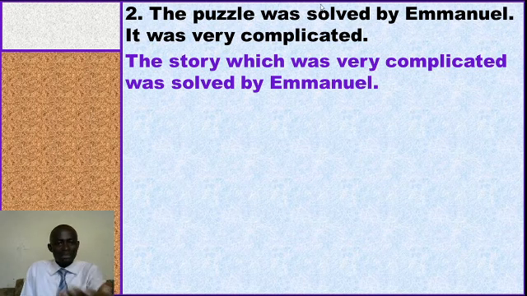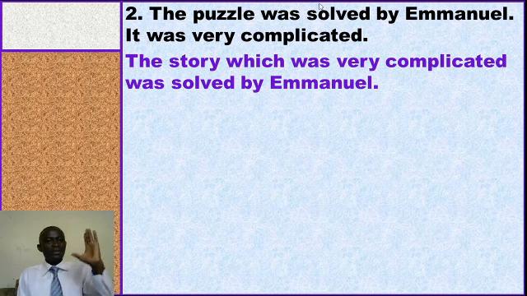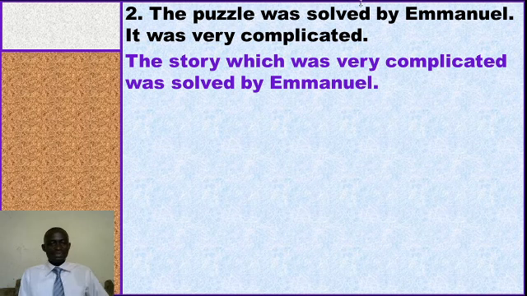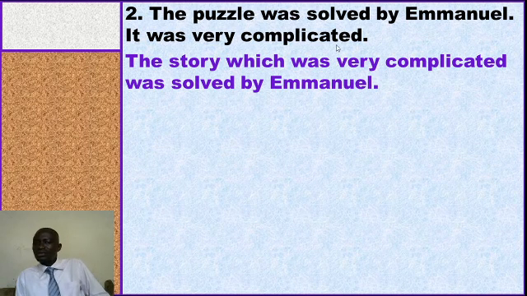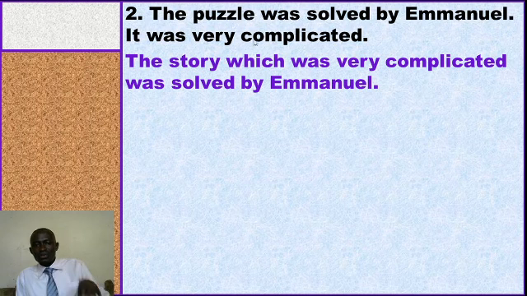We shall say now, it is saying the puzzle was solved by Emmanuel. That's the final thing we are passing out. More information about this: the puzzle was very complicated. So the puzzle being very complicated is now a relative clause which is attached to or connected to the relative pronoun which. So what we need is a subject, connect with the relative pronoun and the relative clause.